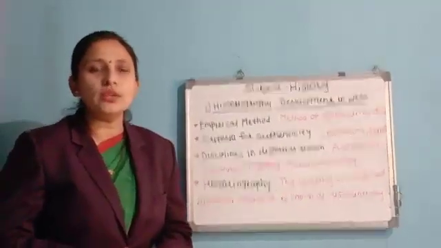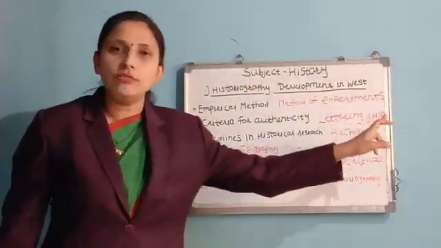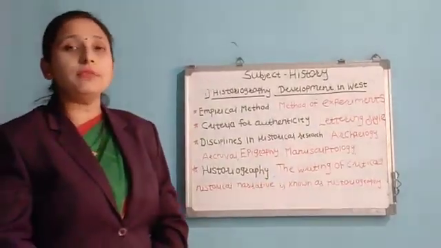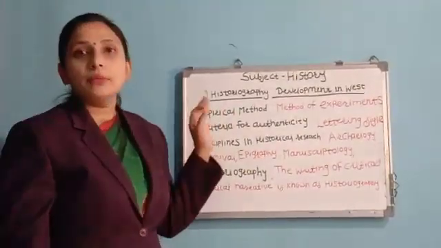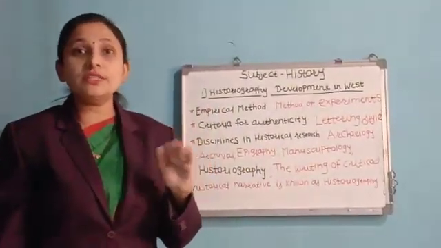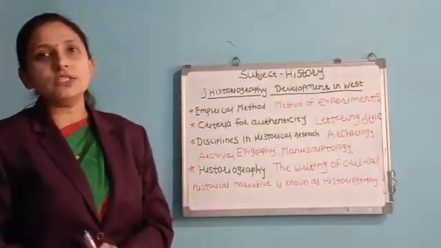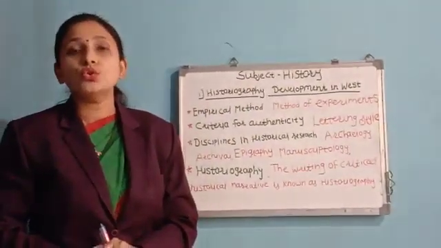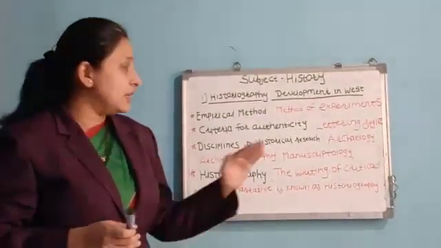Today we are going to learn the first chapter, historiography development in the West. In physical and natural sciences, we use the method of laboratory, meaning experiments and observation. This method is called the empirical method, but this method is not useful in history. So in historical research, we use various types of methods.